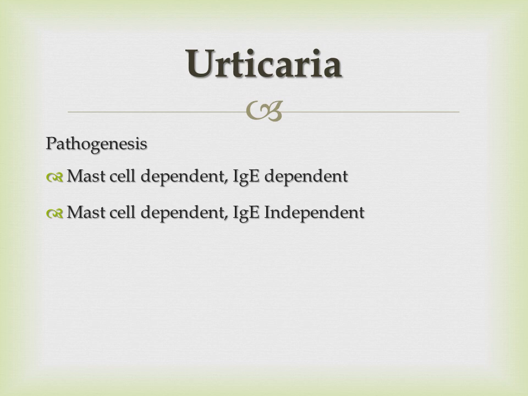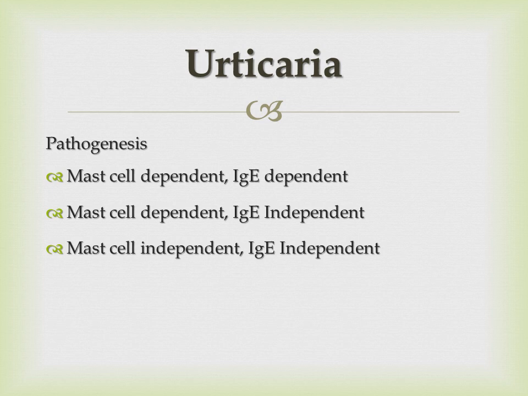There are a few antibiotics and a few dyes, for example the dyes used for radiography, commonly called radiographic contrast medium. These radiographic dyes and antibiotics can cause urticaria, but this type will not involve the immunoglobulin E molecule.